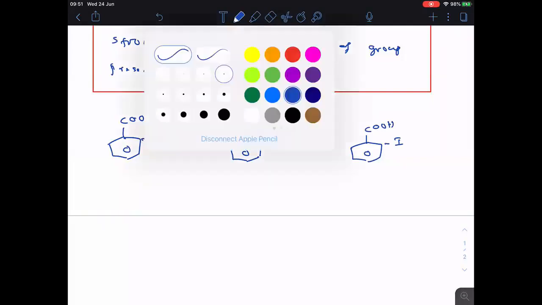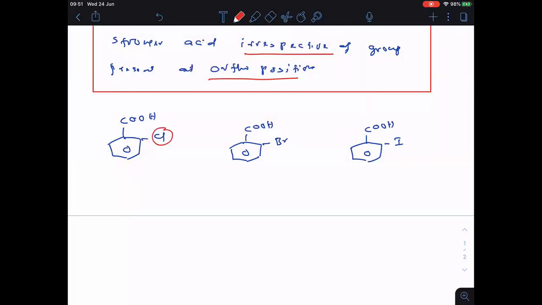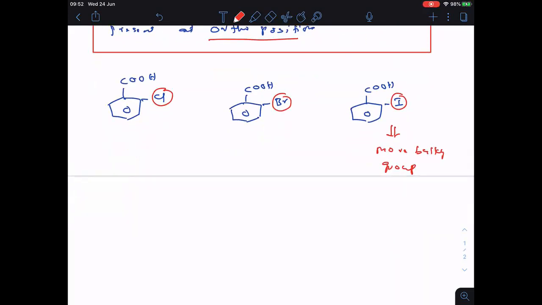Clear? Now here, all the groups are at ortho position only. When all the groups are at ortho position, then you have to see which is more bulky, in the sense which is larger. You know chlorine, bromine, iodine belong to the same group of the periodic table, the 17th group. Down the group, size increases. So iodine is the more bulky group. Hope you are able to understand this.